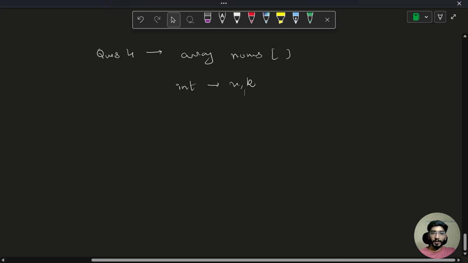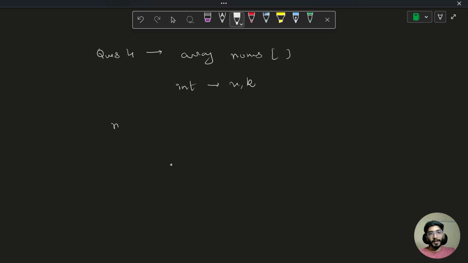So what does the question say? Let's say you have an array which has some elements 1 2 3 4 5 6 and 7. I also have x and k with me. Let's say my x is 3, k is 2. So I have to return the minimum cost